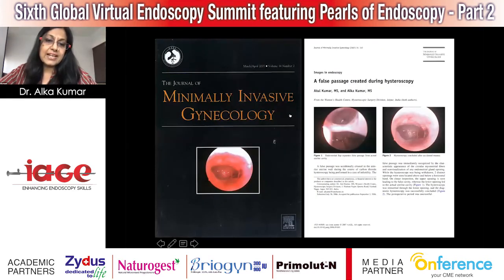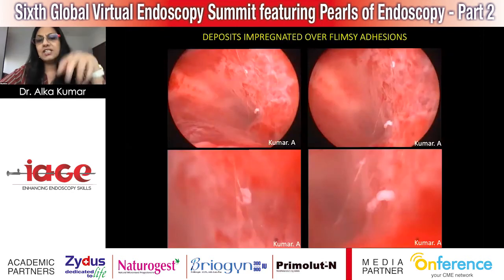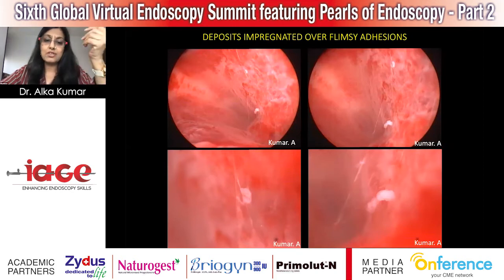These are the patients where, like Dr. Sunita just mentioned, in tuberculosis, as in laparoscopy, so in hysteroscopy as well, you have to be prepared for perforations and for false passages. This was one of the false passages that we actually created accidentally, and this is the opening. When a false passage is created, you're going to see circular muscle fibers, the intrauterine pressure is going to go high, and you're not going to see the anatomical landmarks. So keep these three points in your mind when you're doing hysteroscopy.